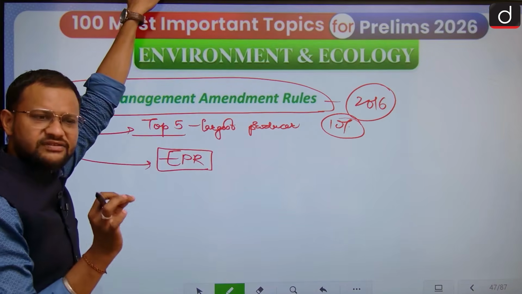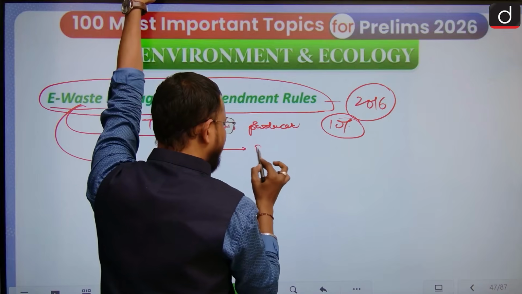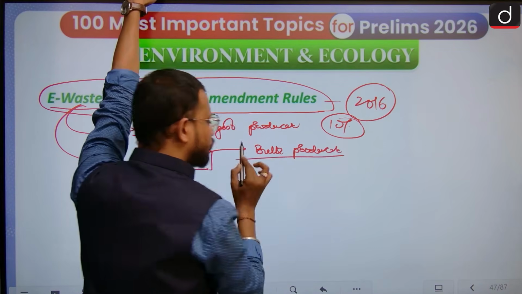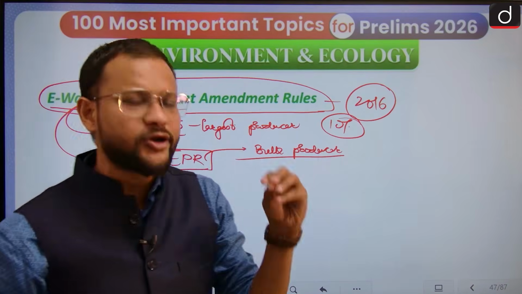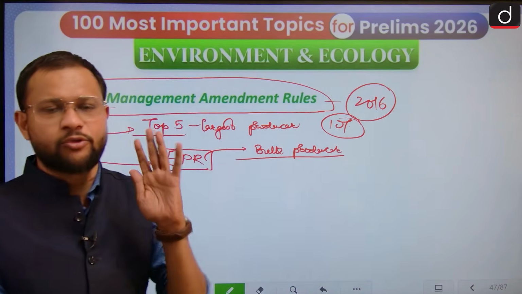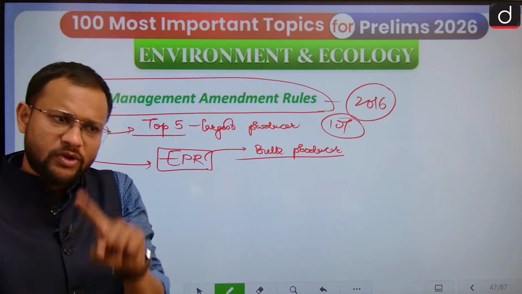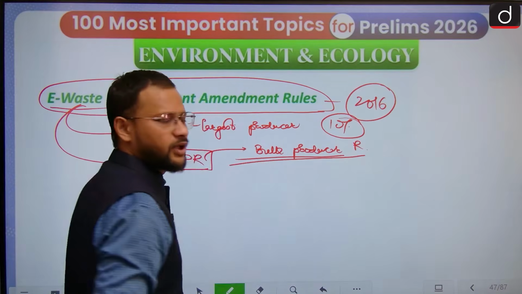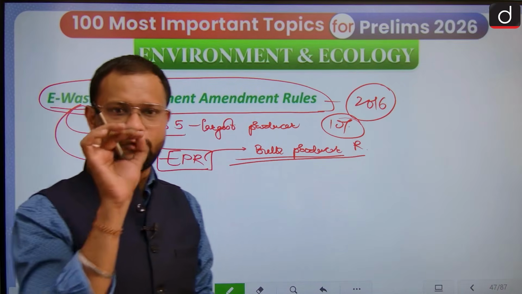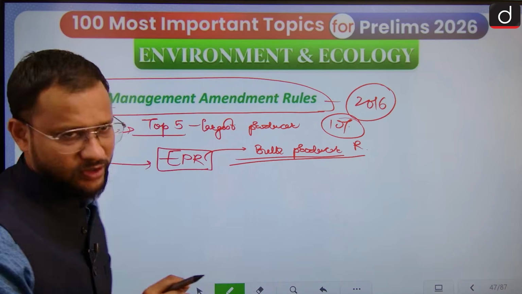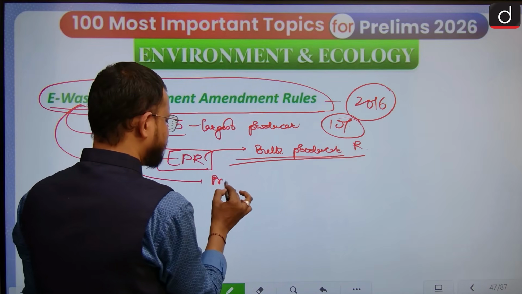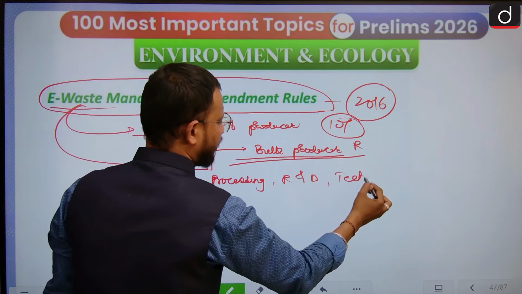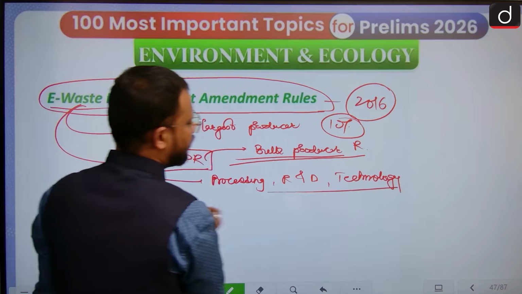Responsibilities in the sense that those who are producers are equally responsible for dealing with this e-waste, right? You cannot keep your duties aside just under the name of being merely a producer. So it's not the case. The utilizer is equally responsible, and the producer is equally responsible, as bulk producer responsibility. You have to take initiatives and measures to reduce the e-waste as well. Here processing, technology, R&D, and the role of every other body have equally been mentioned.